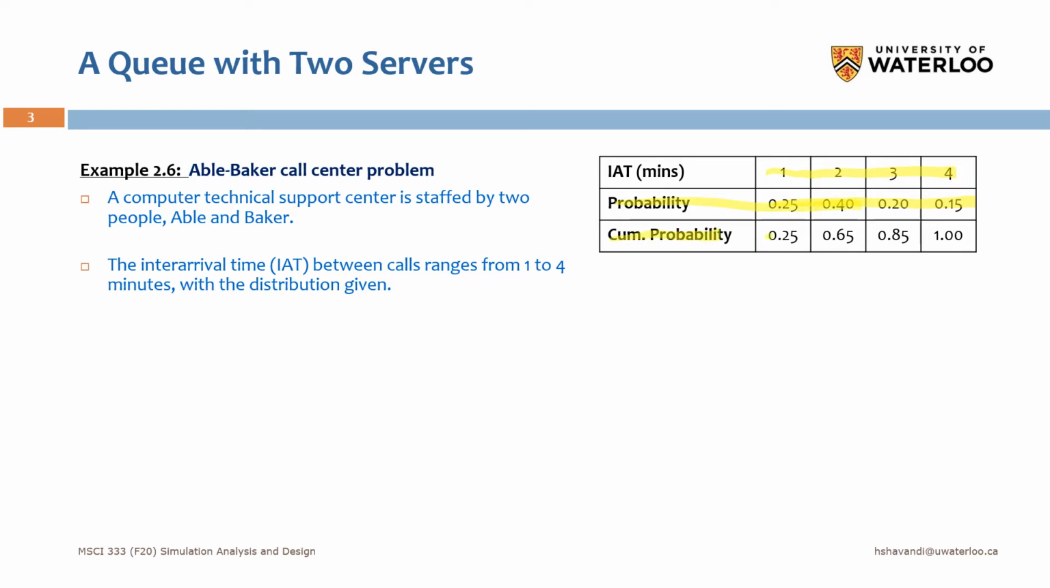So here we just add up the probabilities in order to have them in cumulative order. So for 2 minutes, it could be 0.25 plus 0.40, so it will be 0.65, right? And so on, okay? So this is the inter-arrival time distribution for the calls.